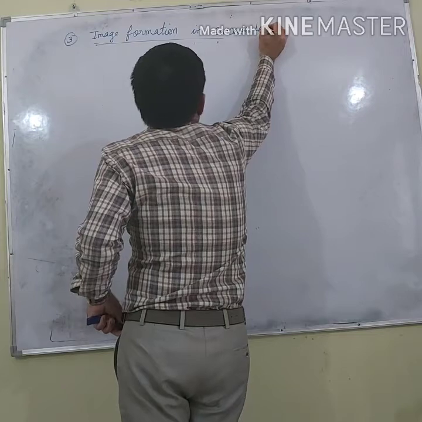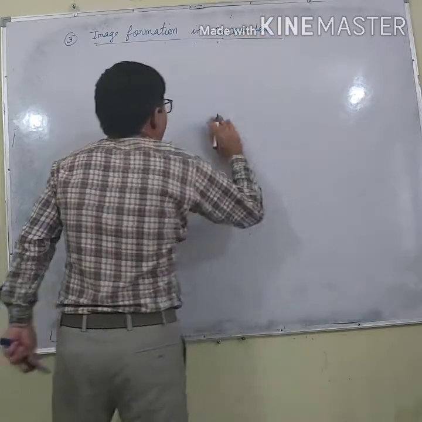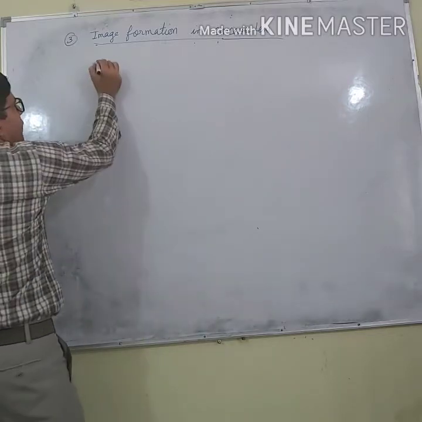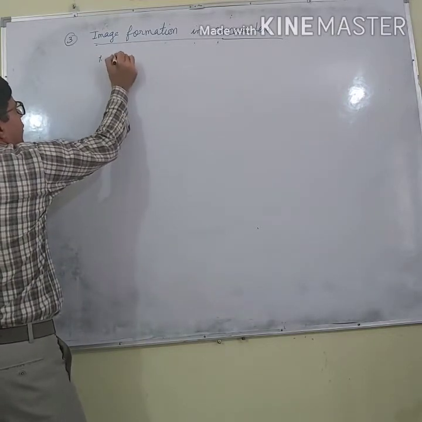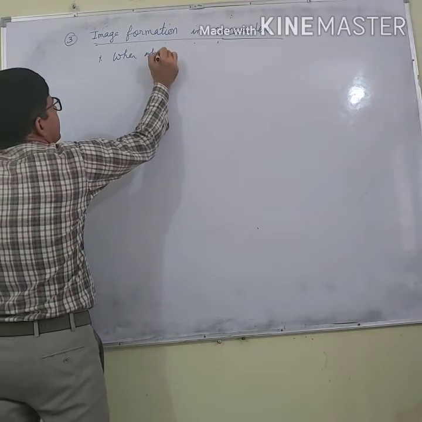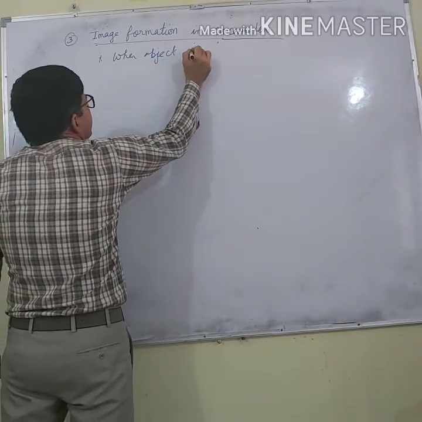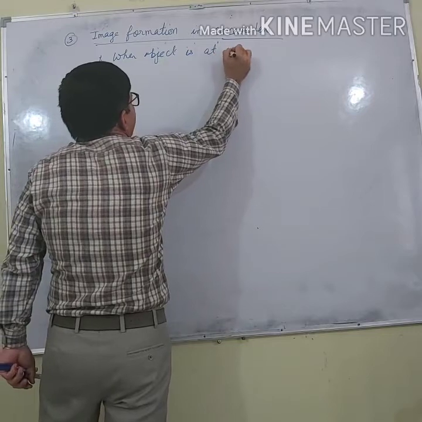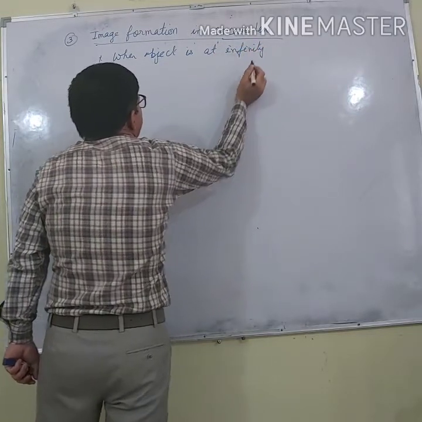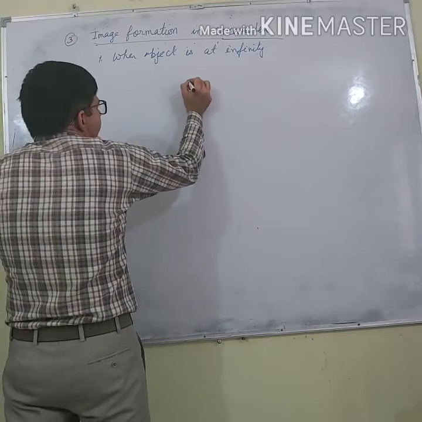Right? First is when object is at infinity. What happens?